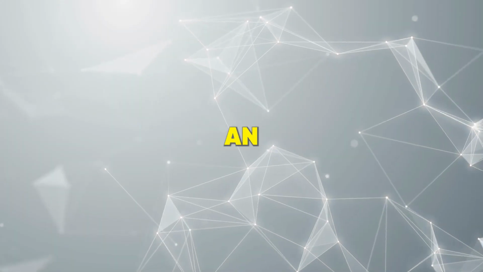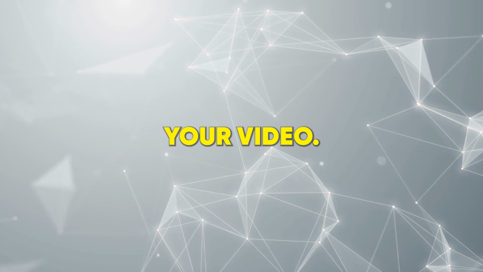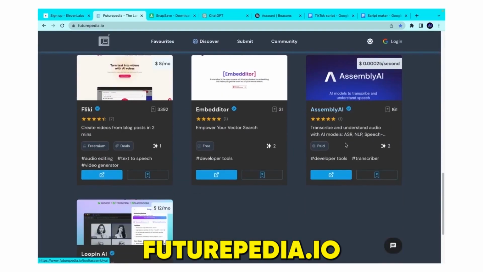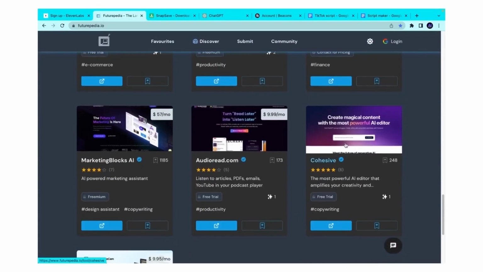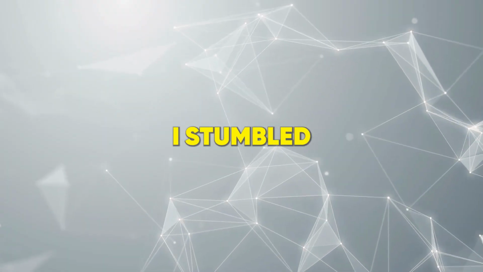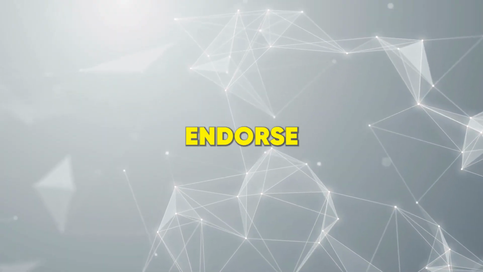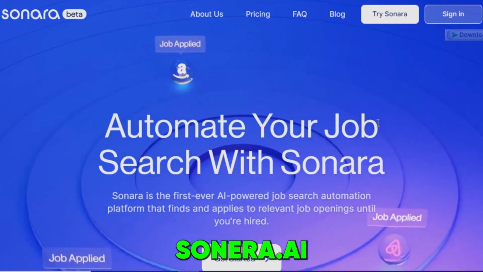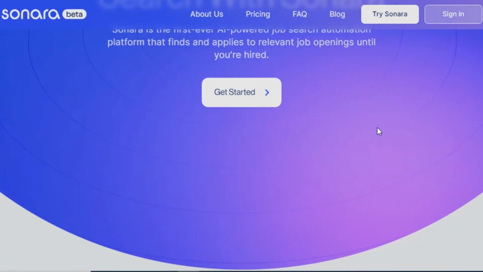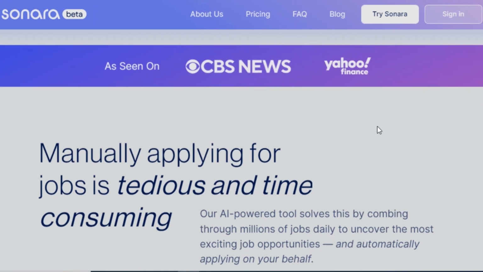First step is pinpointing an AI tool you'd like to spotlight in your video. You should rely on Futurepedia.io, an ever-evolving hub of AI tools. Following a brief exploration, I stumbled upon the ideal AI tool to endorse: Sonora. Sonora leverages artificial intelligence to scan through millions of job listings daily, streamlining your job hunt.